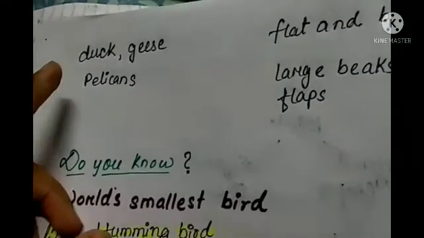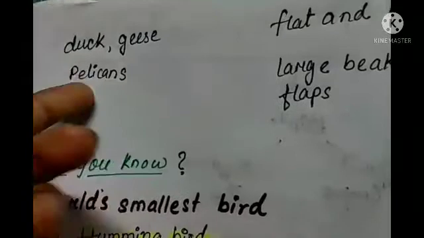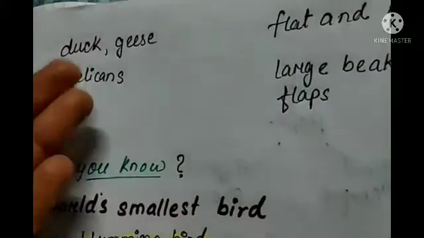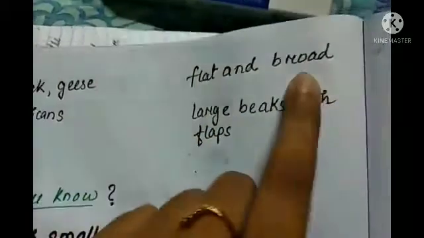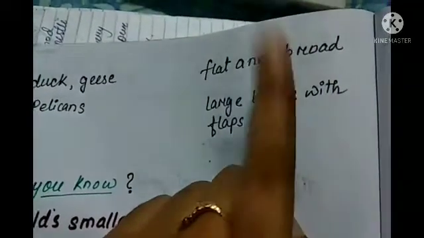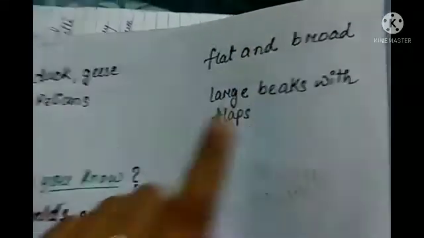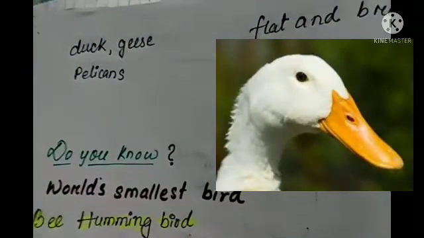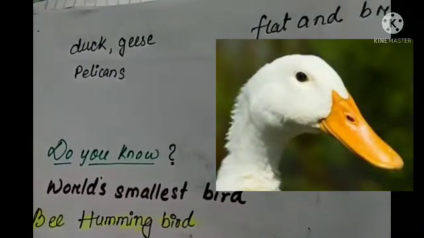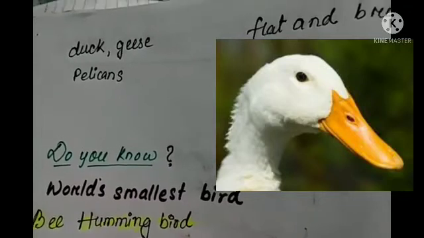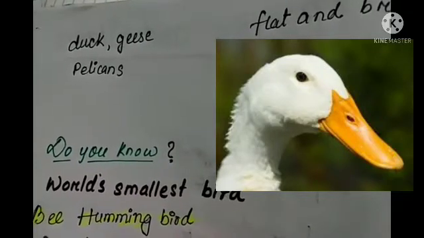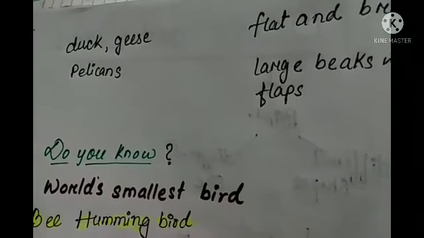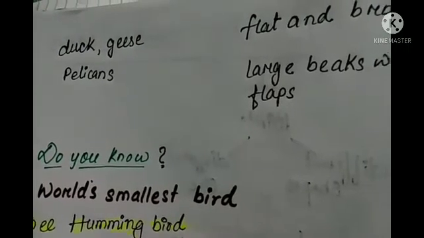Some more examples I have with me. Some birds, like water birds, you can say duck and geese, they have a flat and broad beak with tiny holes on the side. You can see the picture I have attached. They take in muddy water containing worms or insects and tiny fishes, and then they keep the food in their mouth and let the water flow out of the holes.